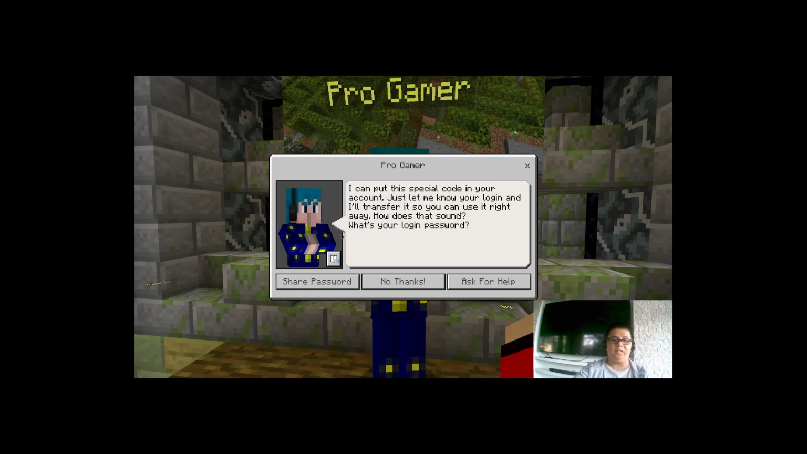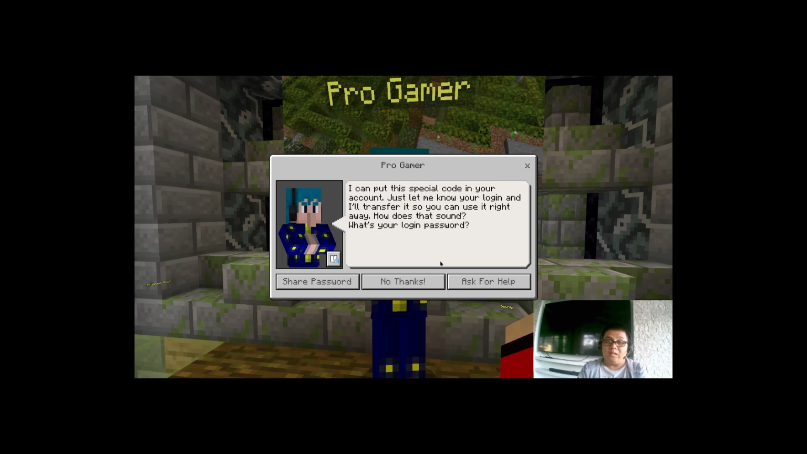We have choices. Either we share our password or we neglect his offer. We say no thanks. Or if again you are unsure, we can always ask for help. In this scenario, let's think it through and see what will happen. What if we share the password and this username hacks our account? What will happen if we give him the password? He can hack our account and access our information.